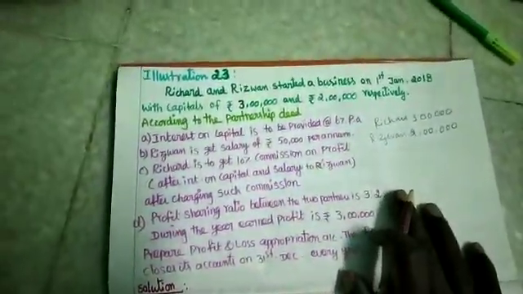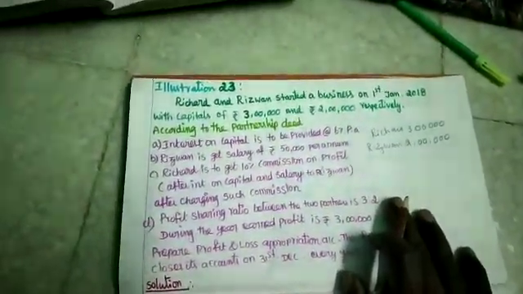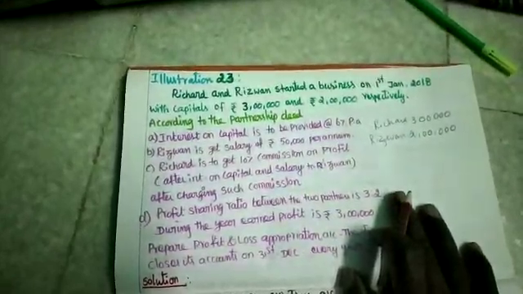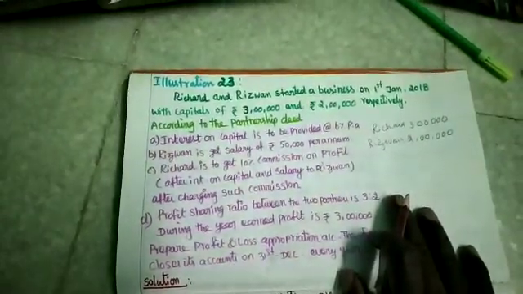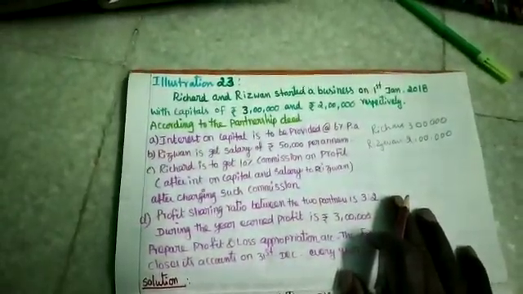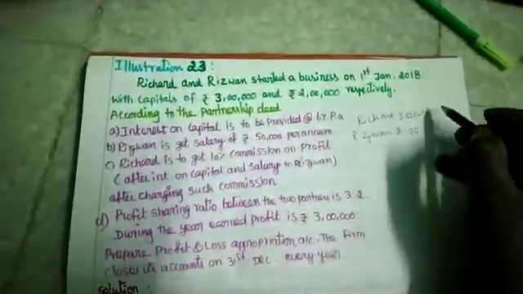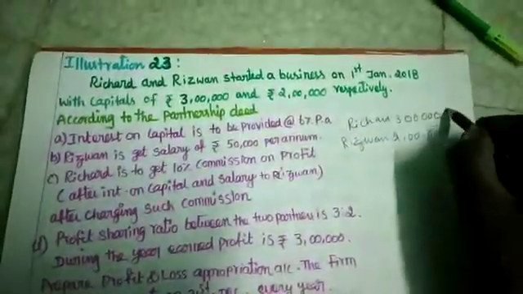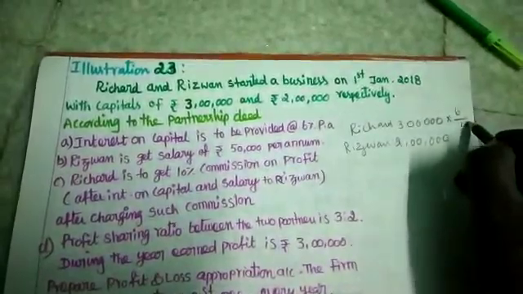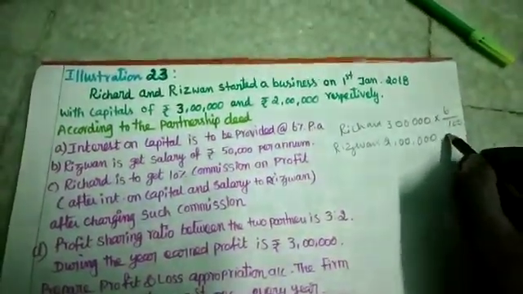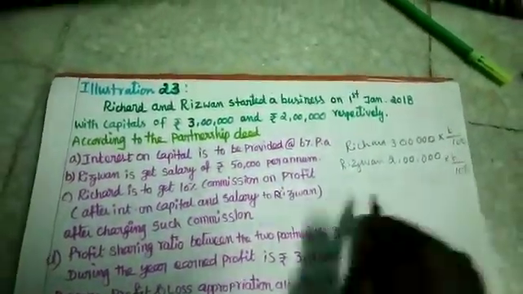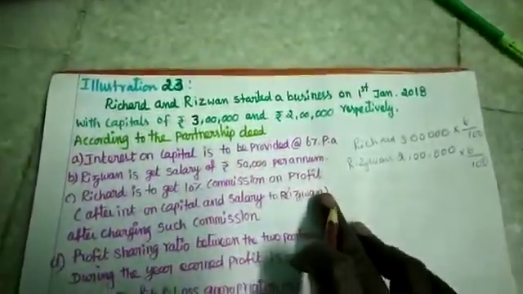According to the partnership deed, interest on capital is to be provided at 6% per annum. In the partnership deed they have specified that interest on capital can be provided at 6%. So in that case, 3 lakhs into 6 by 100, and 2 lakhs into 6 by 100. If you calculate, you will get the interest on capital.